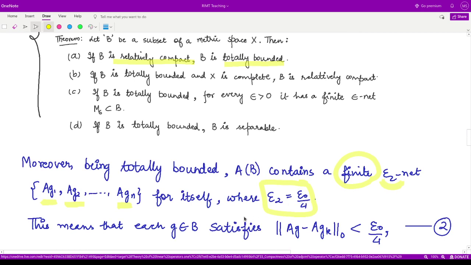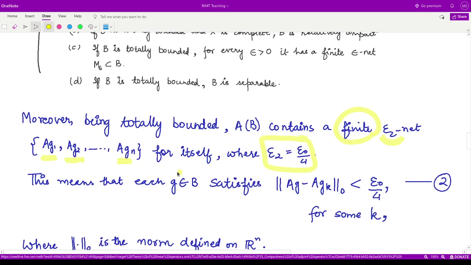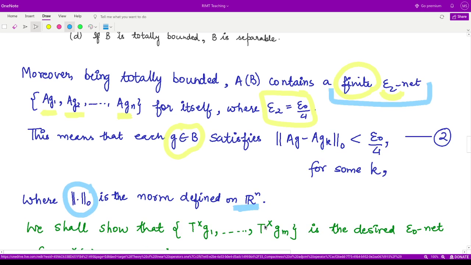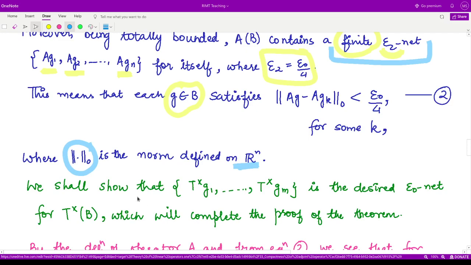In this case, because every G belonging to B satisfies the condition that the norm of AG minus AGK is less than or equal to epsilon naught by 4, according to the definition for this finite epsilon net. So let's mark this as equation number 2, where this norm is defined on R^n. Then we have to show that T cross G1 up to T cross Gm is the desired epsilon naught net for T cross B.